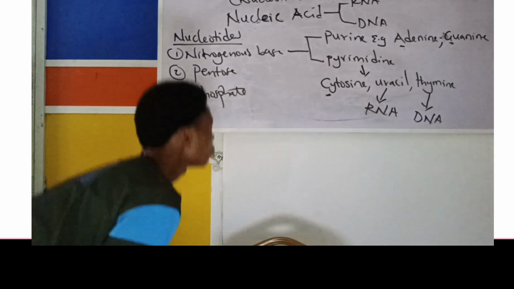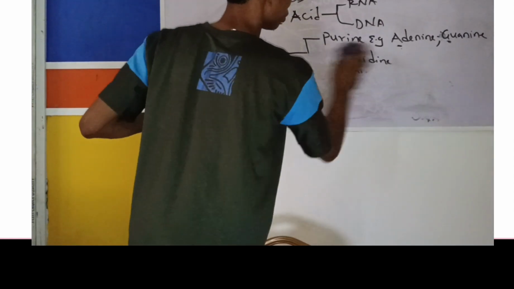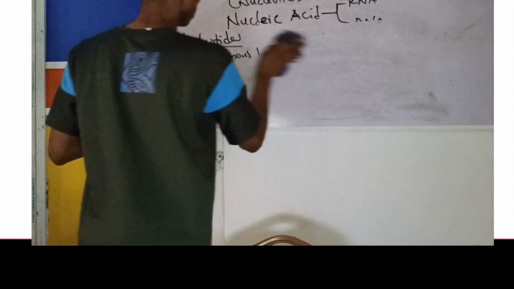Now, let's take a look at something. We said we have the bases, right?